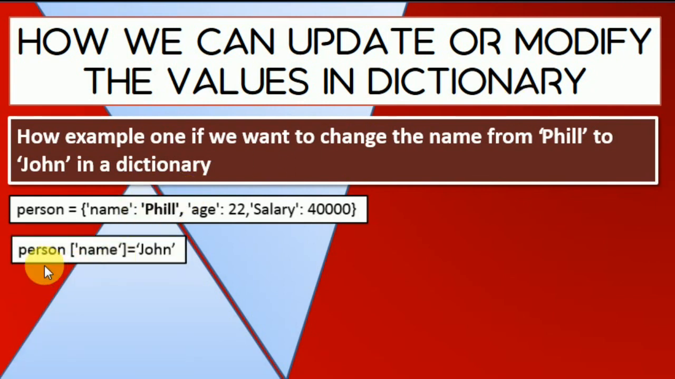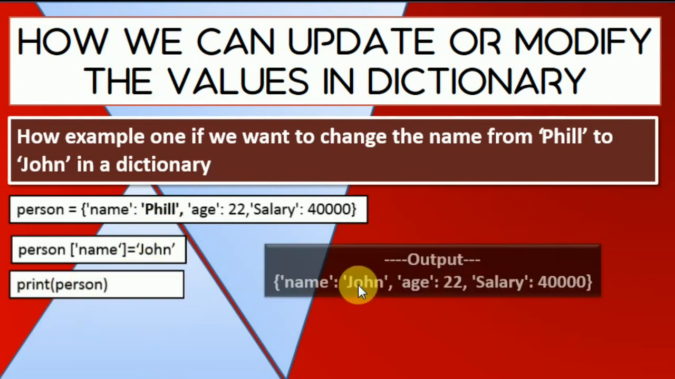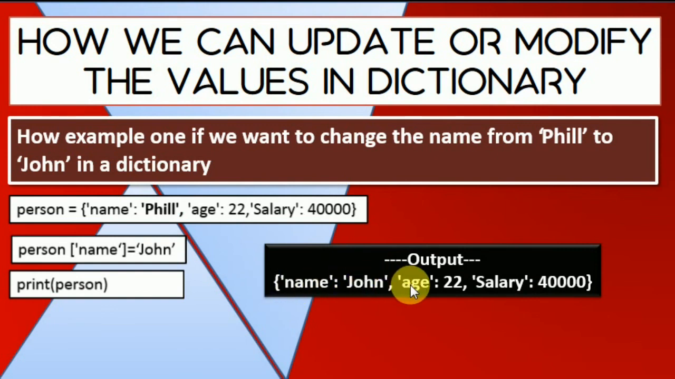So the line is person['name'] in a bracket. This is the key name, and we set it equal to John. This will override Phil with John. When we run print(person), it will give us the output like this: name John, age 22, salary 40,000. It means this Phil is now changed to John. Why? Because in a dictionary the values can be changed.